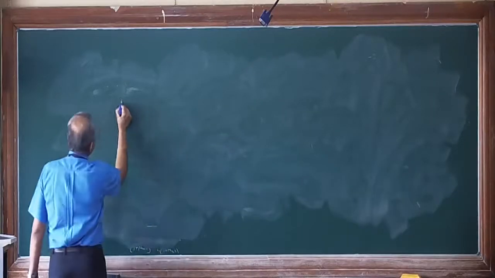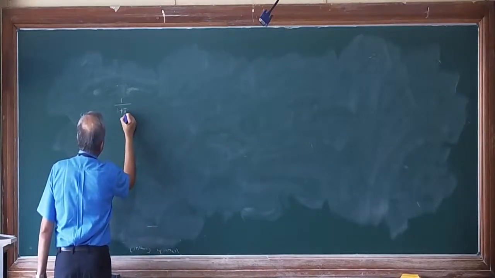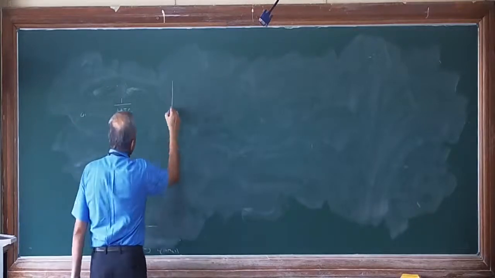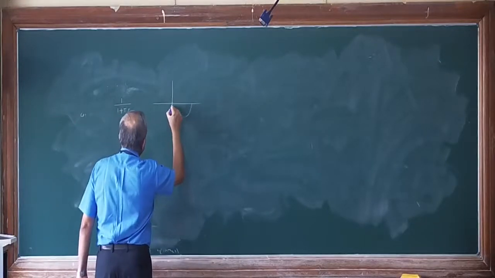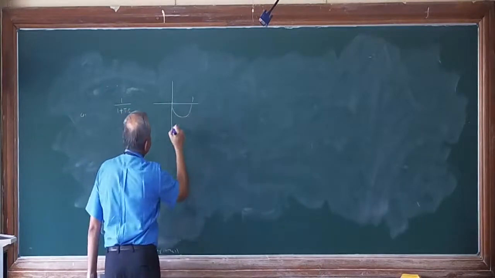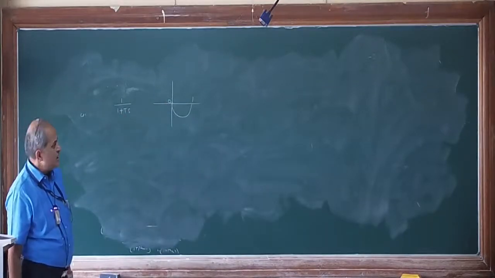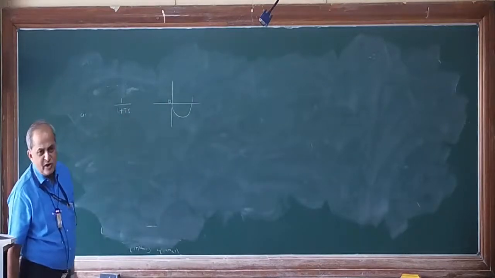So the first problem was 1 plus 1 upon Ts. This problem we got like this: a semicircle with a diameter of 1 unit.